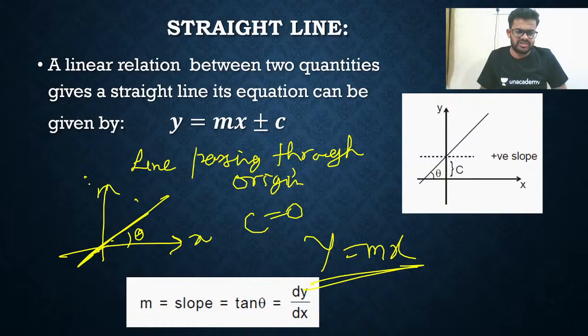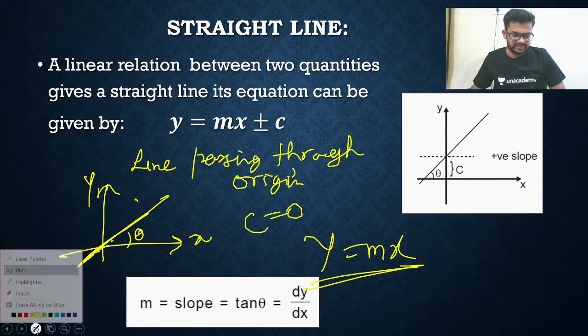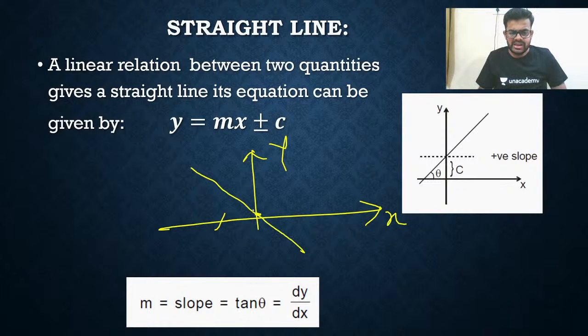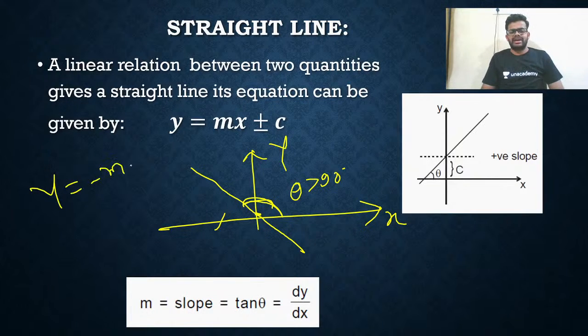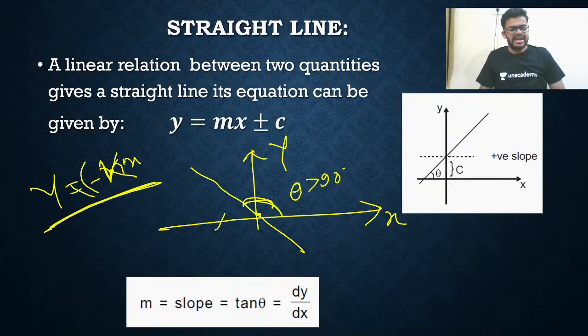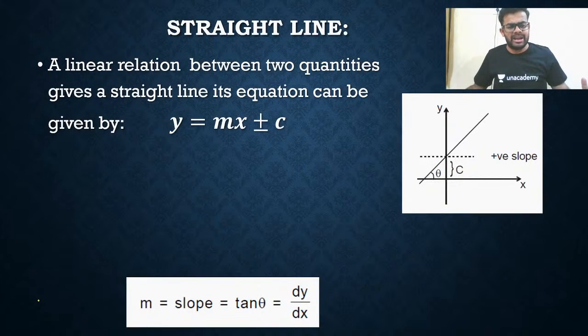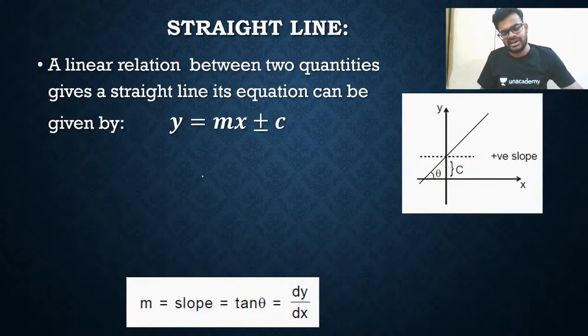So this is the x-axis, this is the y-axis. Now I'll draw another line passing through the origin. Let's say the line is like this. This is the y-axis, this is the x-axis. So I will say this angle with the x-axis, theta, is greater than 90 degrees. So I'll say y is equal to minus kx. The slope, this minus k, is negative. Intercept is 0. Whenever a line passes through the origin, its intercept will be 0. What is slope? Slope is tan of the angle made by the line with the positive x-axis.